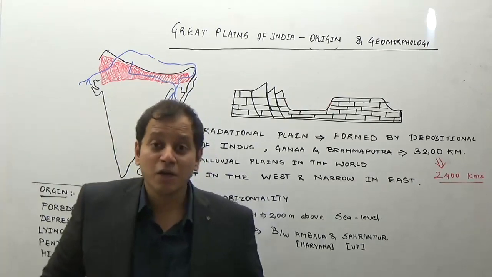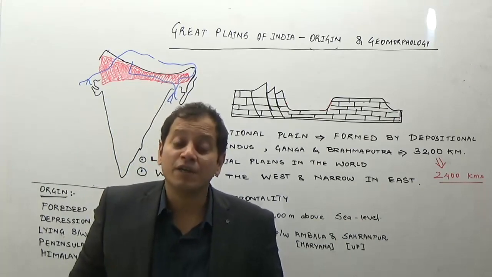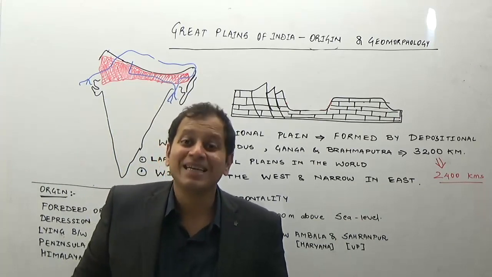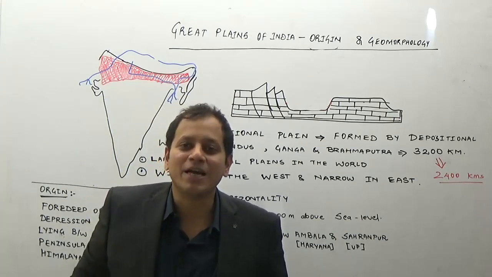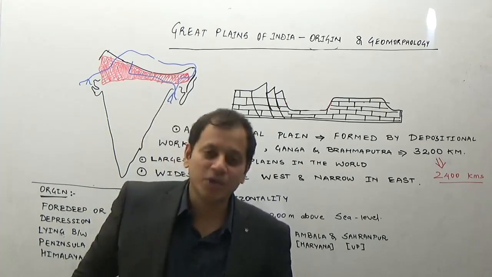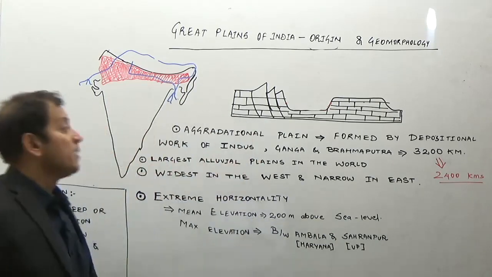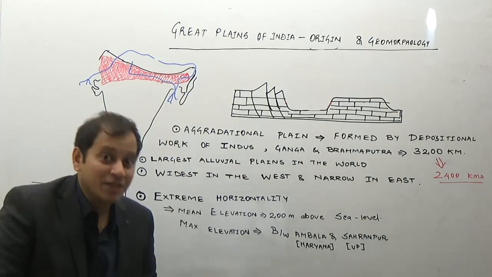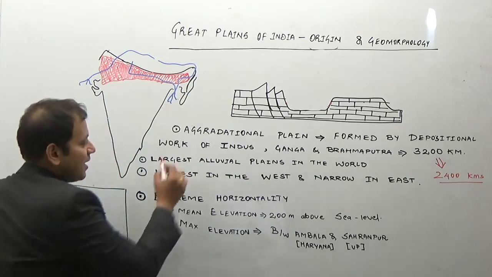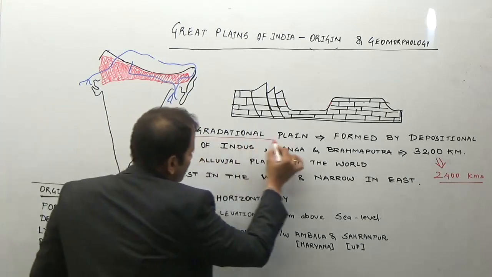So these are formed by the depositional work of the Indus, Ganga and Brahmaputra rivers, hence they are also known as Indo-Gangetic plains, sometimes as Indo-Ganga-Brahmaputra plains. And because deposition means collection, these are also known as aggradational plains.